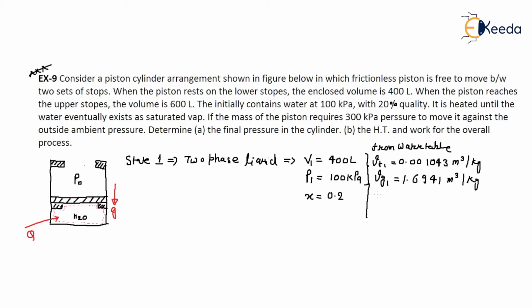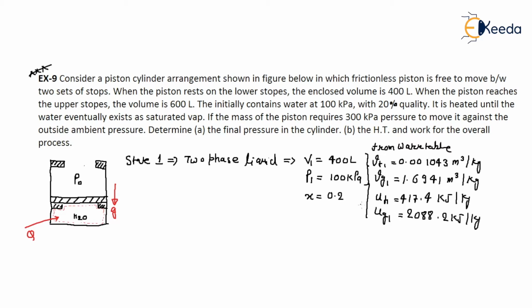Also, what is Uf1 here? This is 417.4 kilojoule per kg. And what is Ug1? It is 2088.2 kilojoule per kg. This is from the table.